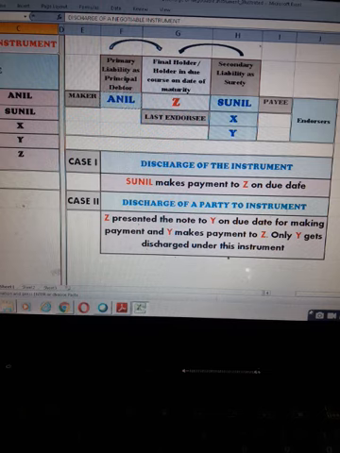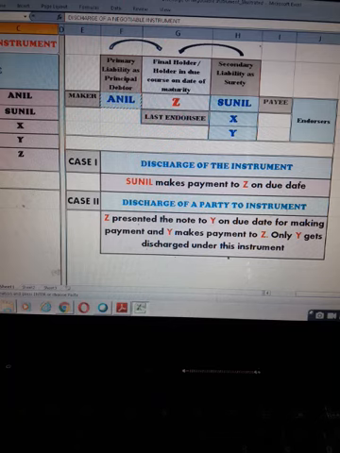On the date of maturity, he can get the payment from maker. But there were intermediate parties also involved, Sunil, X and Y, who endorsed the instrument to this holder, to this last endorsee Z. So Sunil being a payee and X and Y being the intermediate endorsers, they all are also liable under this instrument, but their liability is secondary as a surety.